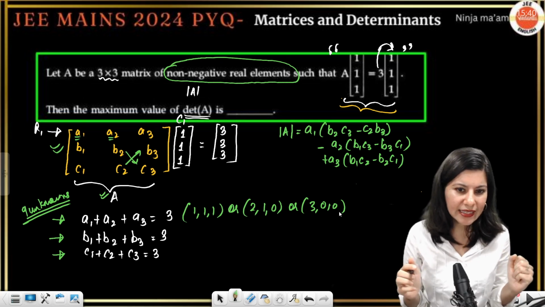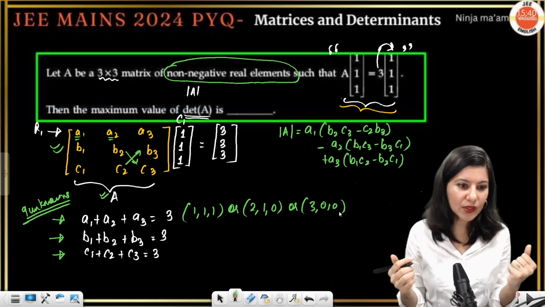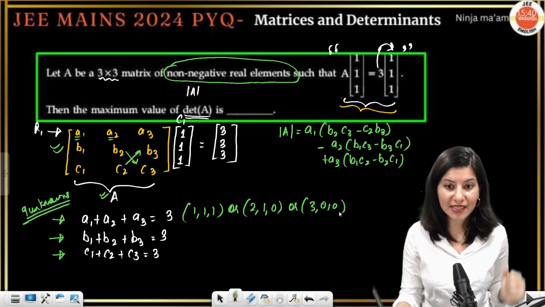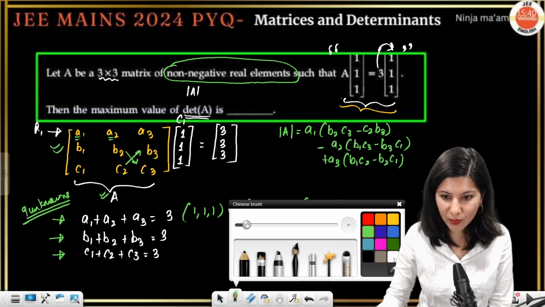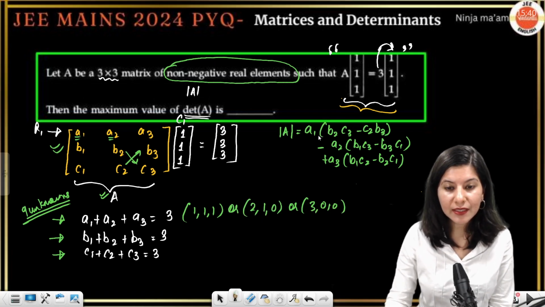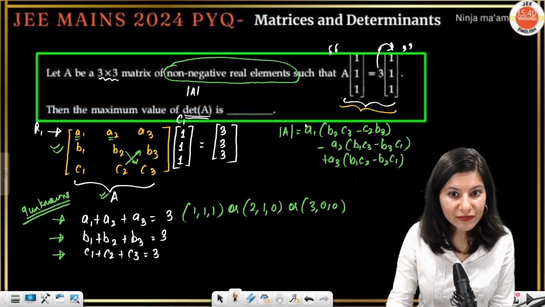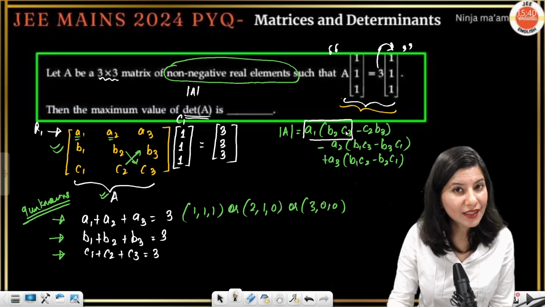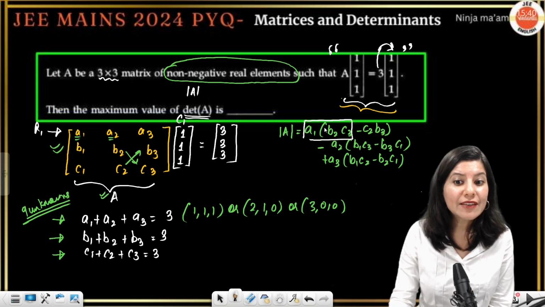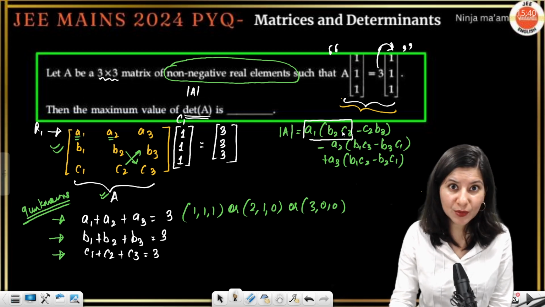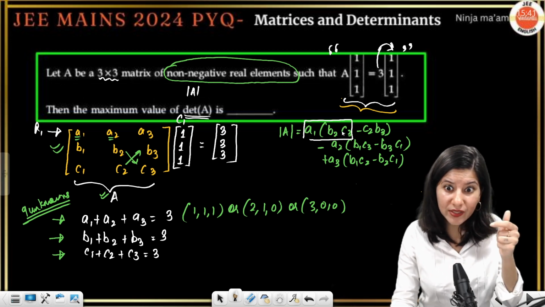There are obviously multiple options, but I have to maximize my determinant A. Now understand one thing: the very first term of determinant A is A1, B2, C3. What is so special about A1, B2, C3? Are you able to observe it?